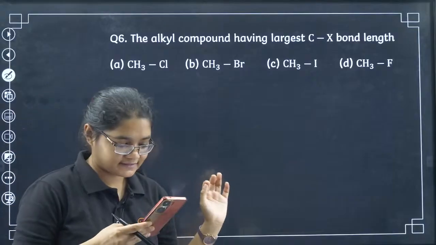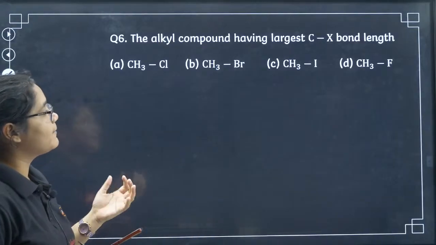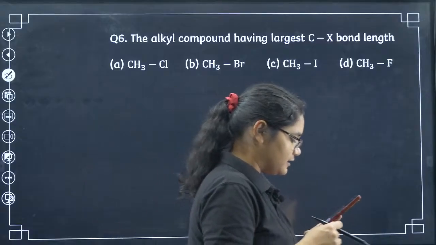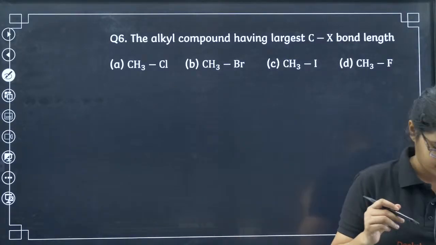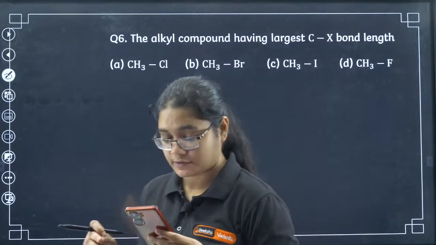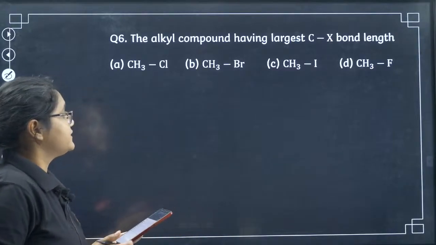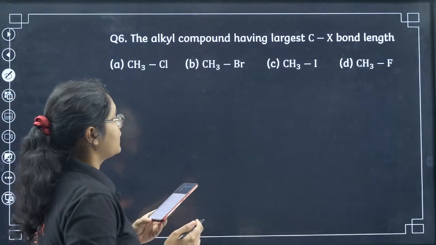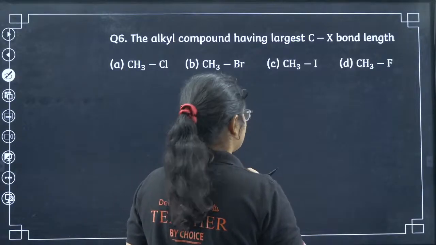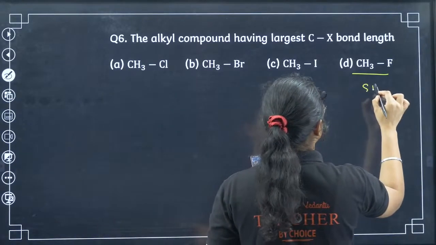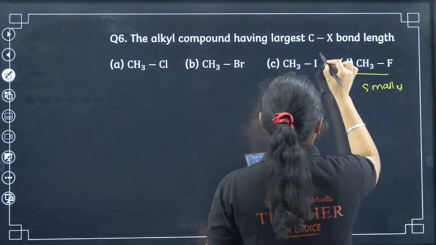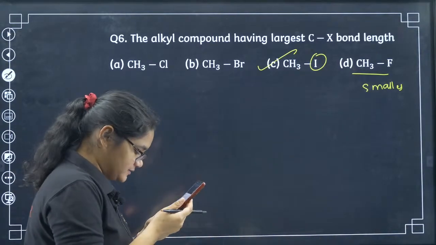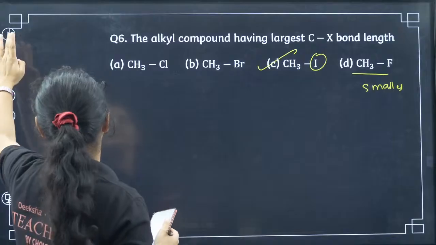Next, question number 6, let us see. The alkyl compound having the largest C-X bond. Very simple question. You need to have the largest C-X bond. Easy question. CH3Cl, CH3Br, CH3I, CH3F. Largest one. No, Marudesh, you are incorrect. This one will have the smallest bond. Iodine is the biggest atom, so here we will have the largest C-X bond. Yes, Avishkar is correct, Neon is correct.